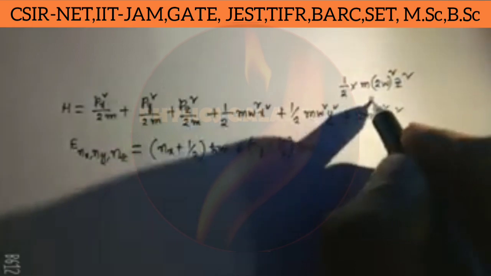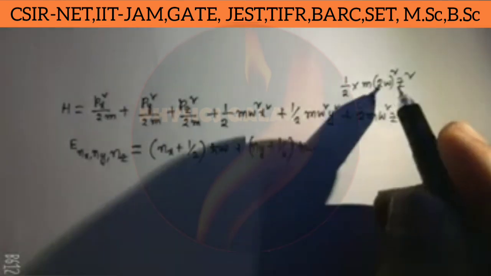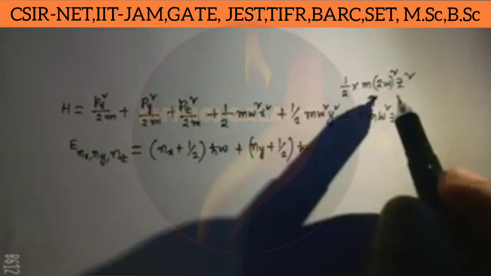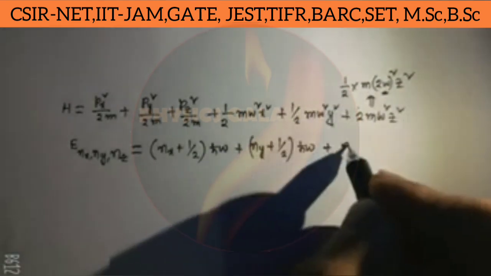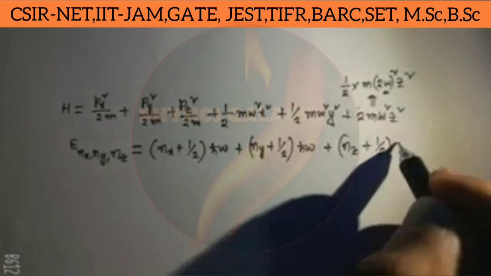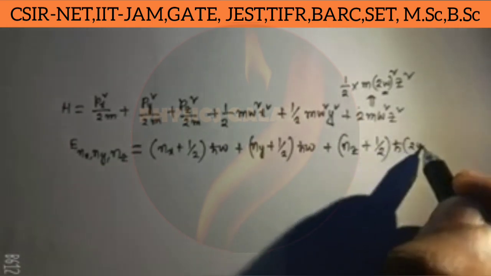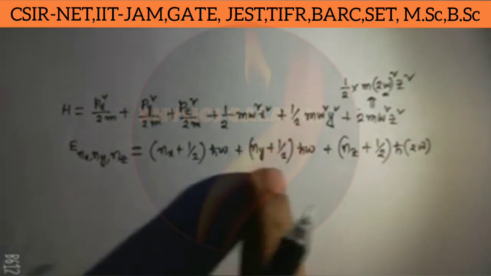So the frequency along the z direction is 2 omega, and nz plus half h cut times 2 omega, while the other two directions have simply omega.